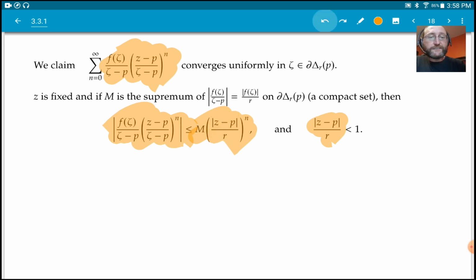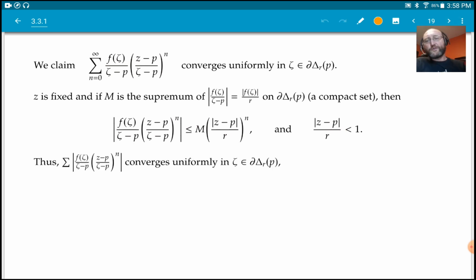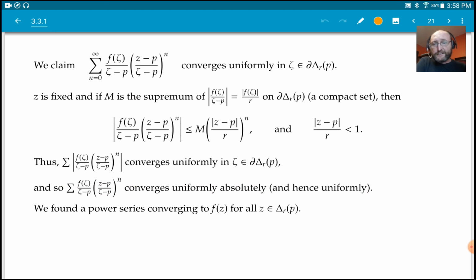So this is uniform. What we really have is that this guy converges uniformly in zeta. That means that this guy converges uniformly absolutely, and that means it converges uniformly. That's what we needed. We need uniform convergence to exchange the limits.